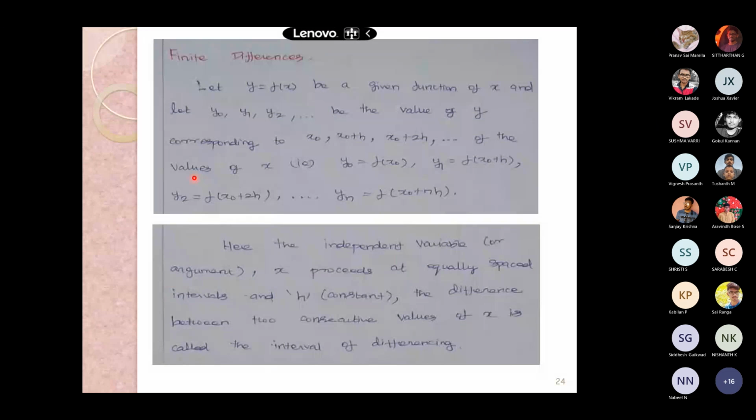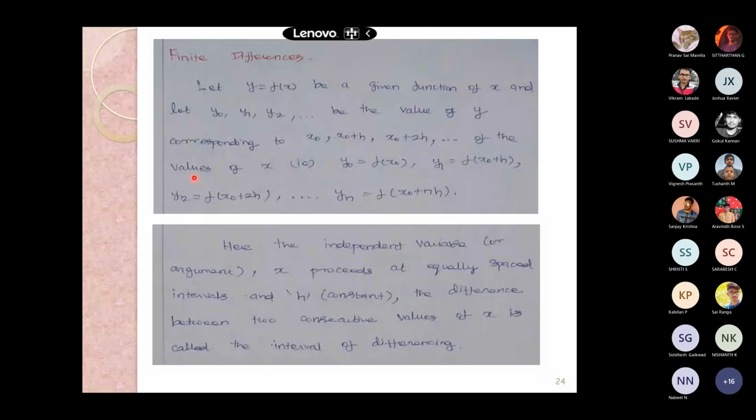Here the independent variable x proceeds at equally spaced intervals, the interval being a constant h, the difference between two consecutive values of x, which is called the interval of differencing.